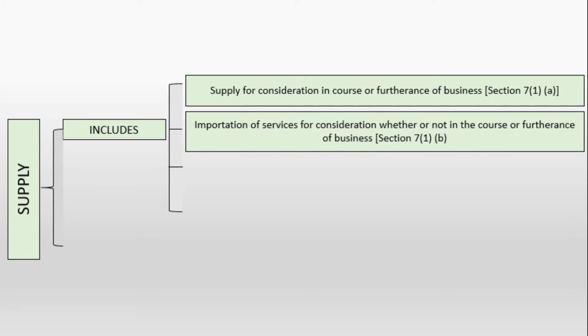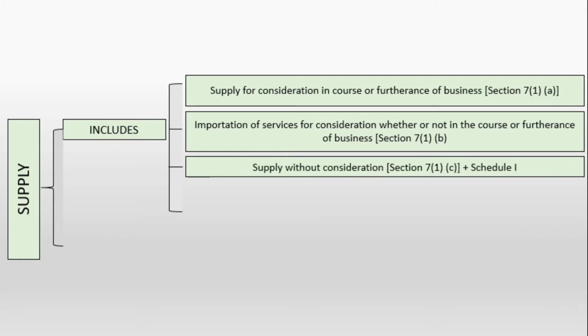Importation of services for consideration, whether or not in the course or furtherance of business, section 7 subsection 1 clause B, is also considered as a supply. So if you have imported any services from outside India, whether it is in the course or furtherance of the business or not, then also it is considered as a supply.